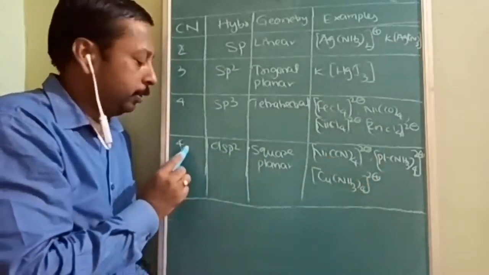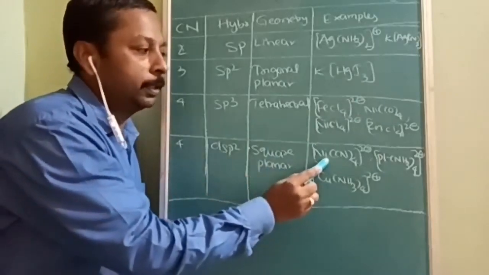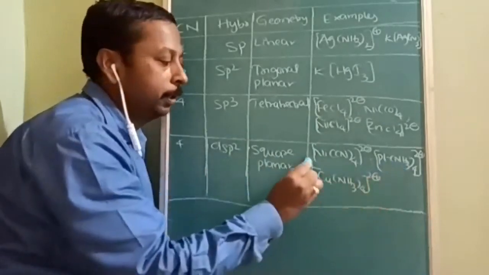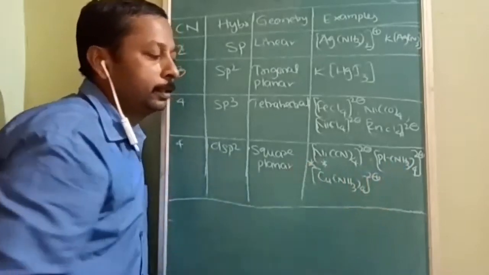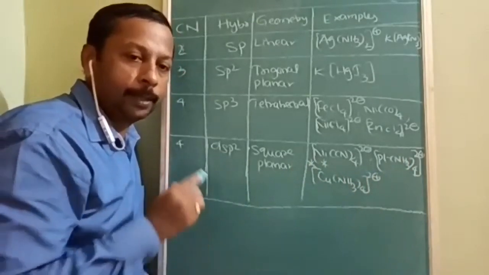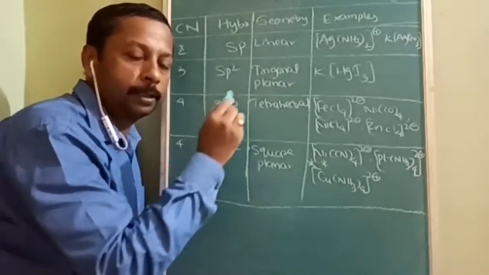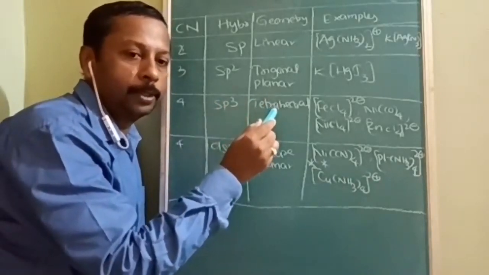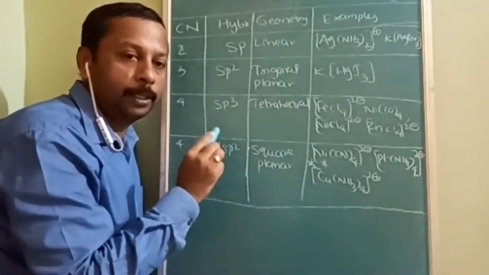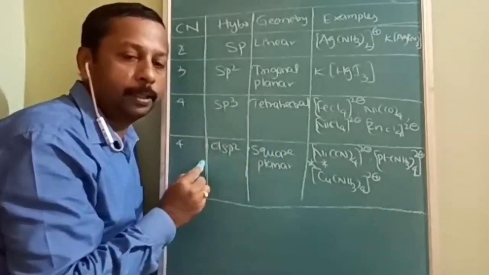Next, coming to 4, dsp2 hybridization, square planar, and this example is already covered. For your practice, I have given [Pt(NH3)4]2+. A very exceptional case is [Cu(NH3)4]2+. You try, you will get some other answer, but for the hybridization and shape, the electron from the s subshell is transferred to the d subshell. That is the special case. From the d subshell, it will be transferred to the p subshell. Instead of sp3, it is dsp2.